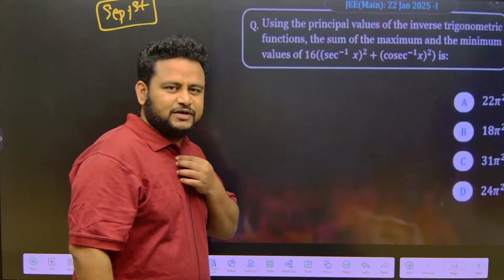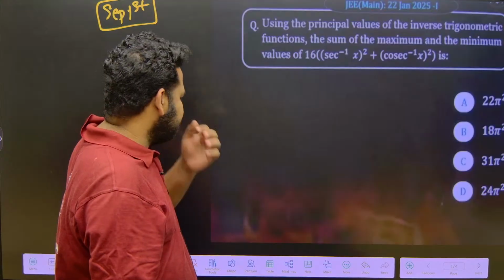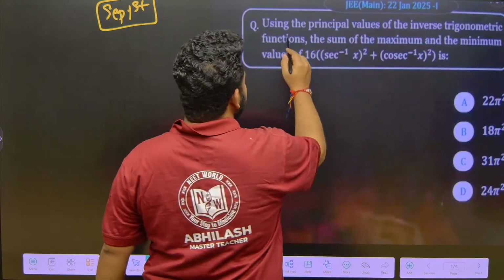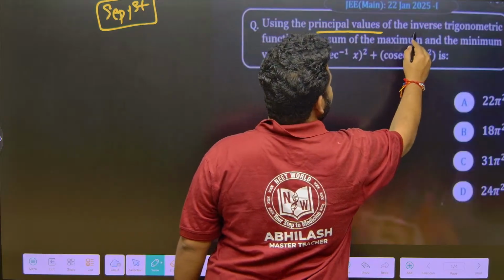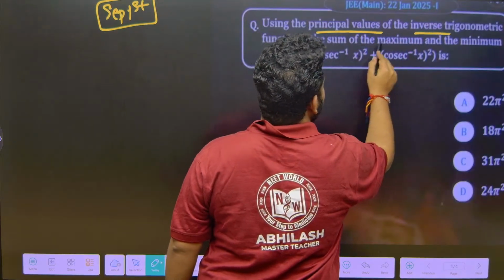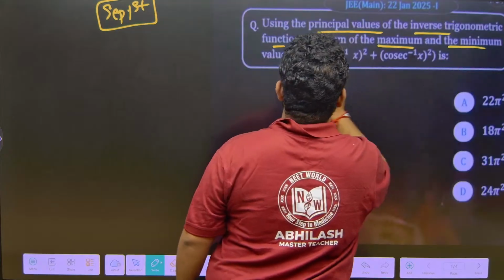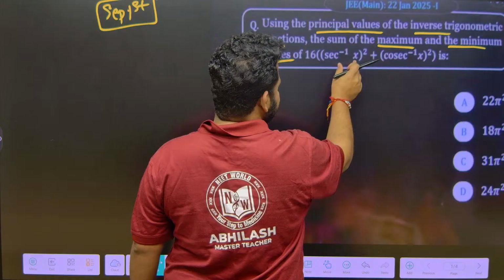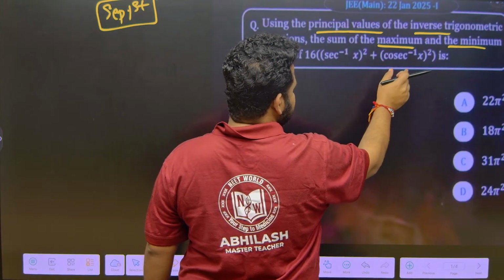First of all, good morning once again. So, let us start. The first question, 22nd Jan 2025: using the principal values of the inverse trigonometric functions, the sum of the maximum and minimum values of 16 secant inverse of x whole square plus cosec inverse of x whole square is.